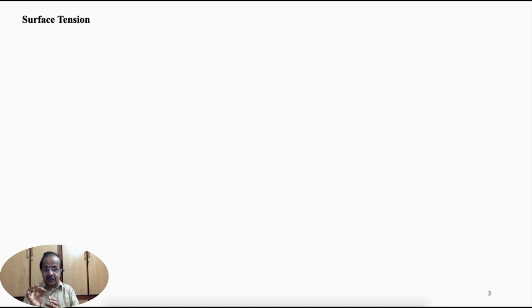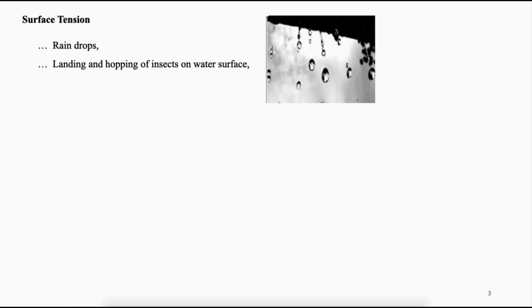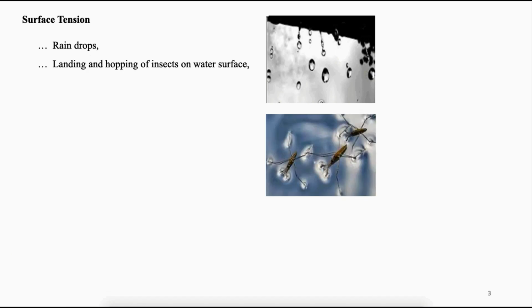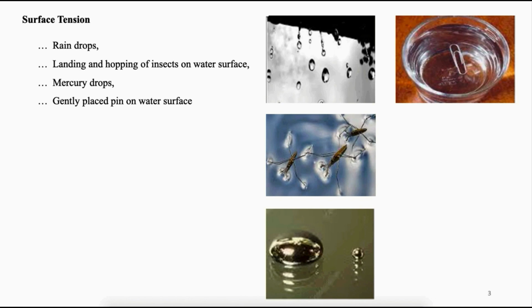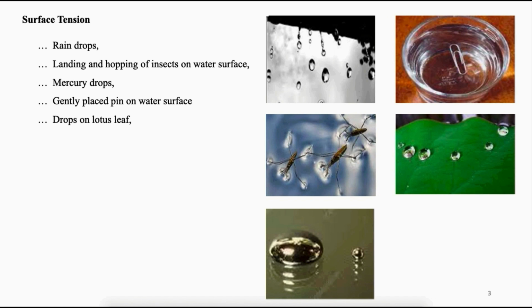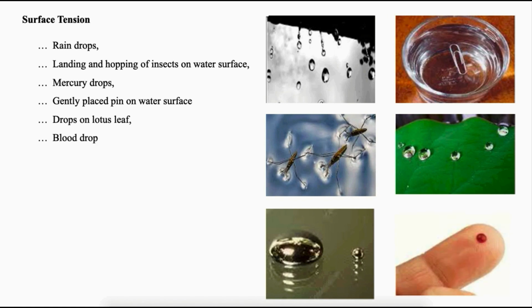Let us recollect our school days. Raindrops thrilled us and fascinated us. Some insects challenged us to hop on water surface, which they could easily do. Mercury is so quick to regain its shape whenever we have disturbed it. A gently placed pin whispered something about the surface. In spite of our best efforts to unite water drops and lotus leaf, we could never win. A drop of blood raised our eyebrows, but all of them unquestionably wanted to tell us something. Can you guess?